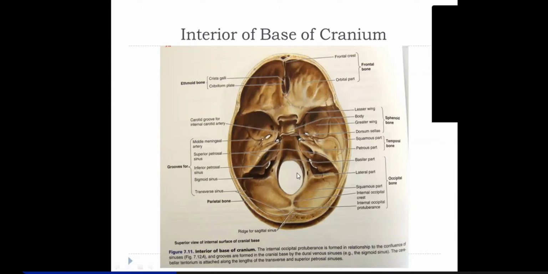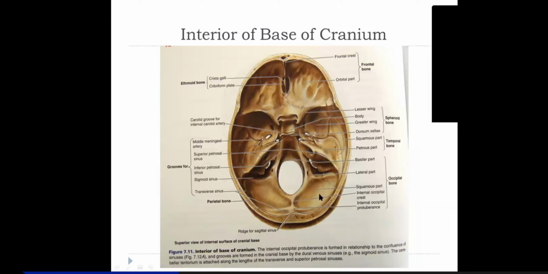Now what you're seeing is the posterior cranial fossa. The posterior cranial fossa is actually the infratentorial fossa. Remember these parts of the brain. Anterior cranial fossa lodges the frontal lobes of the brain, and the middle cranial fossa lodges the temporal lobe of the brain. Now the posterior cranial fossa lodges, who will tell me? It lodges